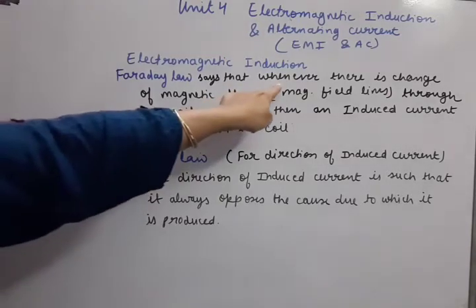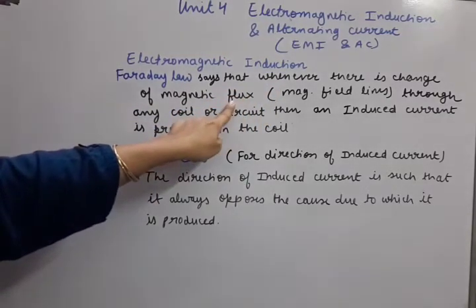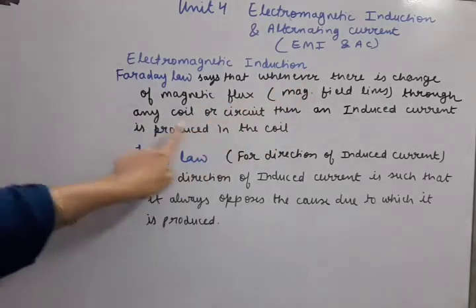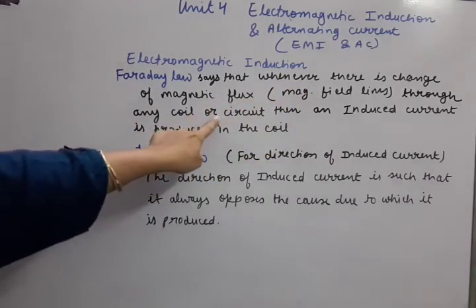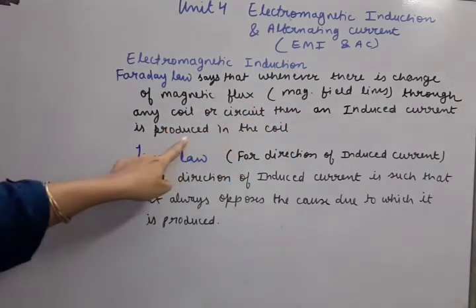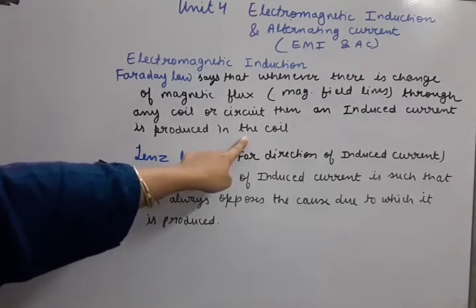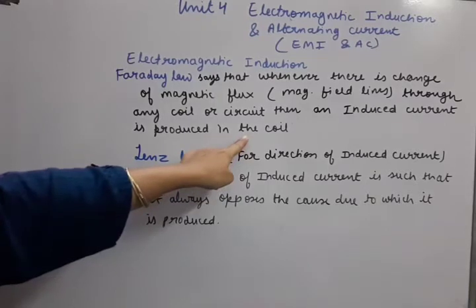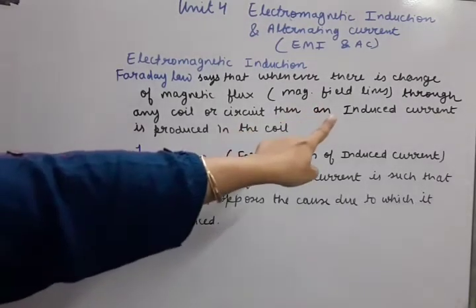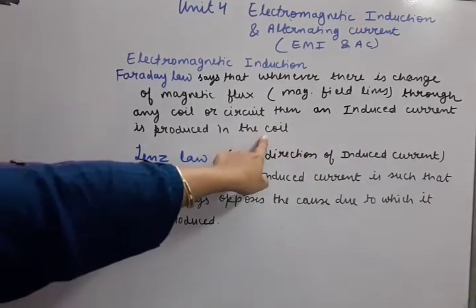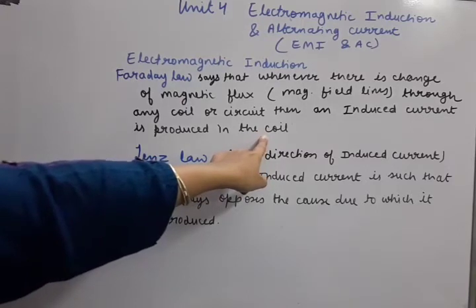So whenever there is change of magnetic flux through any coil or circuit, then an induced current is produced in the coil. You have to notice here one thing, that a current is automatically going to be produced in the coil without the presence of the battery.